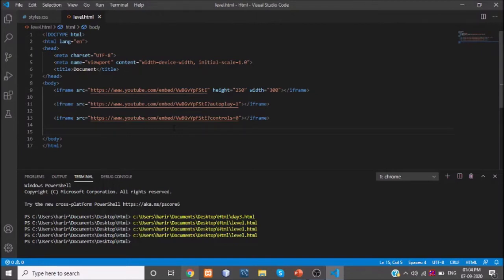For that, first I'm adding a paragraph tag here. To add an emoji in our HTML document, we have to give some entities, some numerical values.